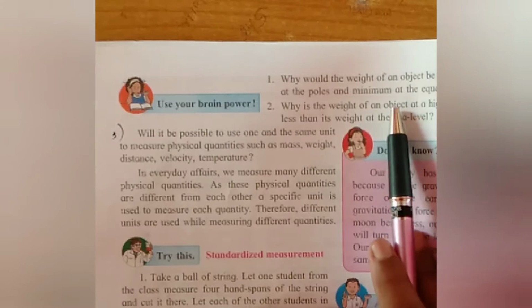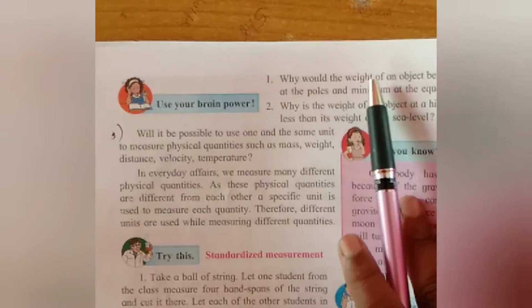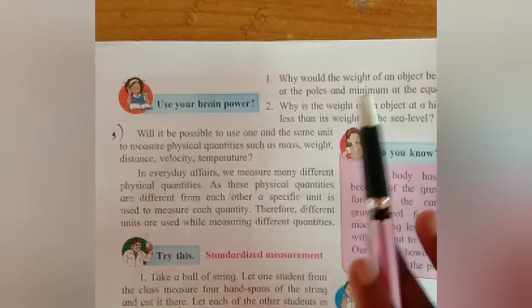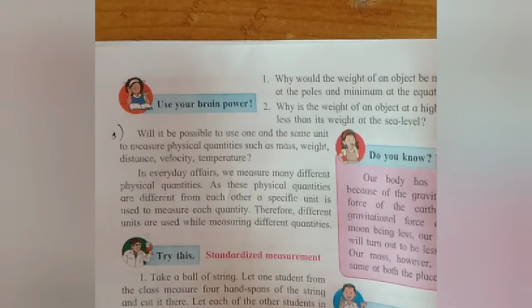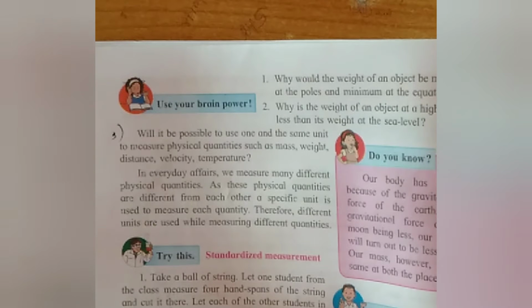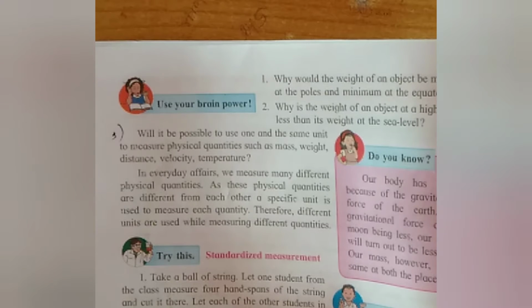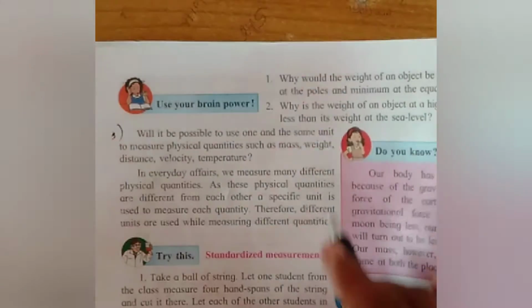So student, the reason behind it, as I explained, is that the distance between the center of the earth and the poles is less at the poles and the gravitational force is greater. So the weight of the object is maximum, and at the equator the gravitational force is minimum. That's why the weight of the object is also minimum. You understood student? Now second question.